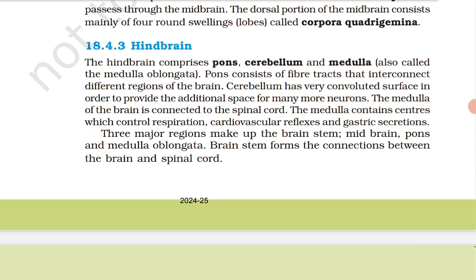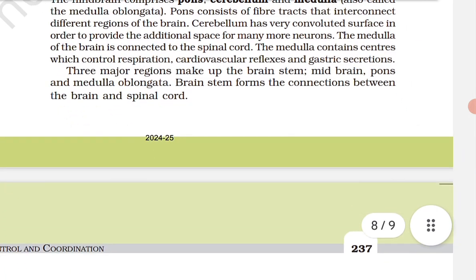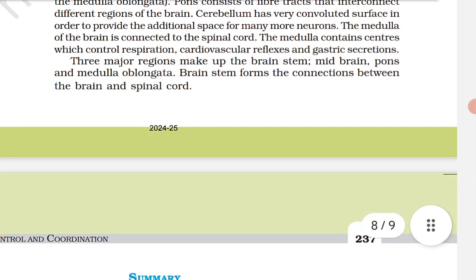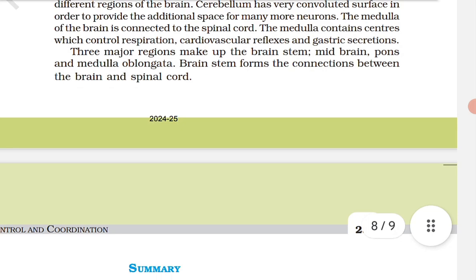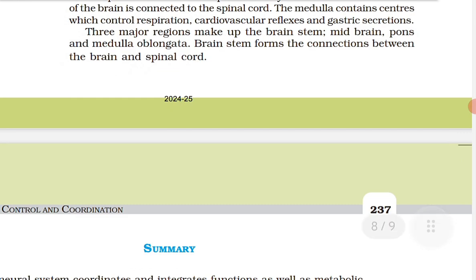The medulla contains centers which control respiration, cardiovascular reflexes, and gastric secretion. ठीक है, तो लेट्स प्रोसीड फर्दर. ठीक है. 3 major lines make up the brain stem: midbrain, pons, and medulla oblongata, which you can remember by